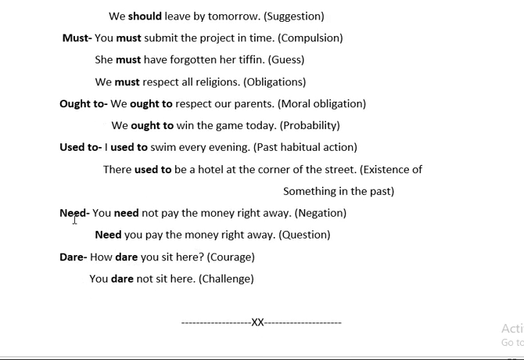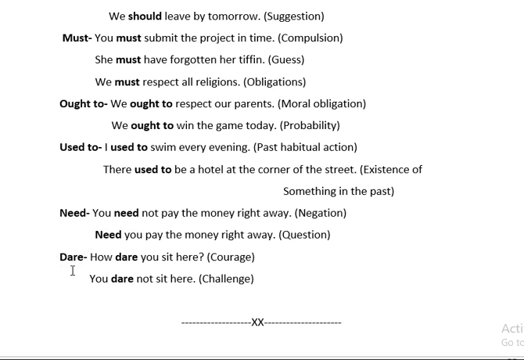Now suppose I say need, you need not pay the money right away. It shows negation. I am telling that person not to pay the money right away. Negation means negative sentence. If I say, need you pay the money right away? Here I am asking a question. So again here you can say, need can be used for negation and question.